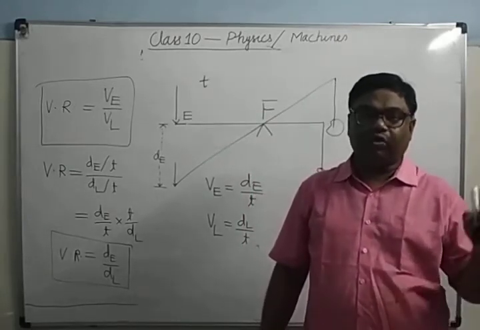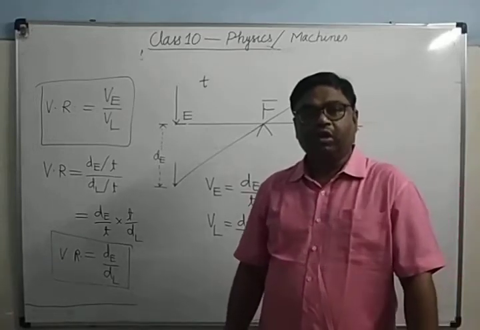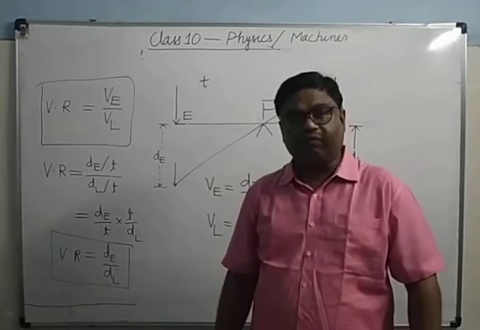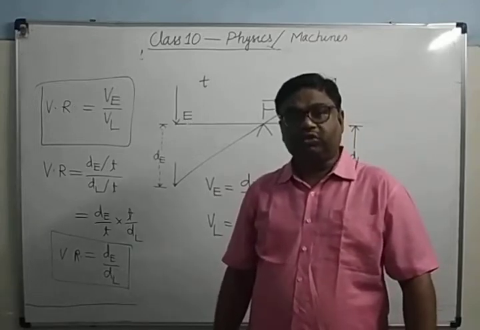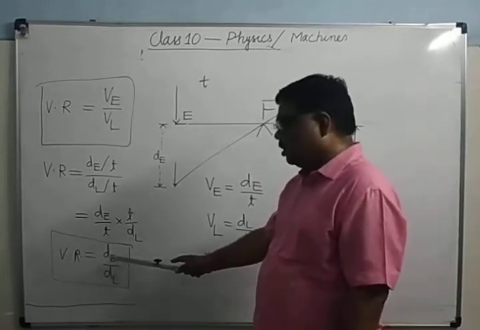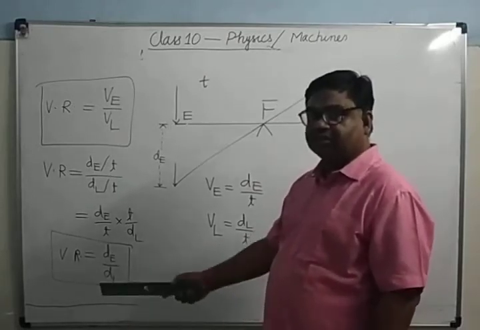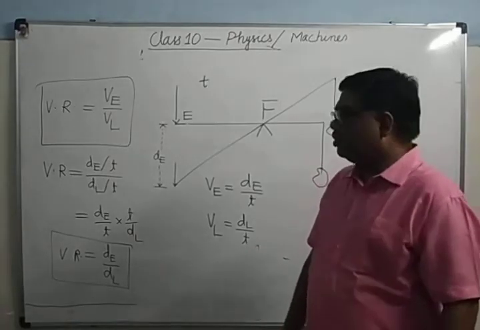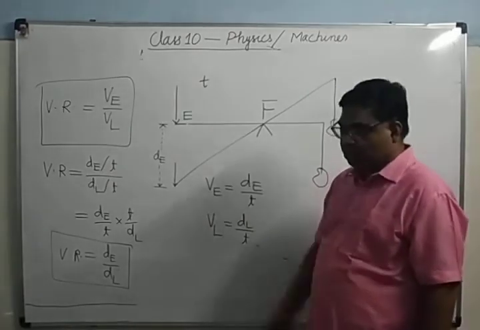It is clear. So there are two definitions of velocity ratio. Velocity ratio is defined as the ratio of velocity of effort to the velocity of load. It is also defined as the ratio of distance moved by effort in a certain time interval to the distance moved by load in the same time interval. What is the unit of velocity ratio? It has no unit.